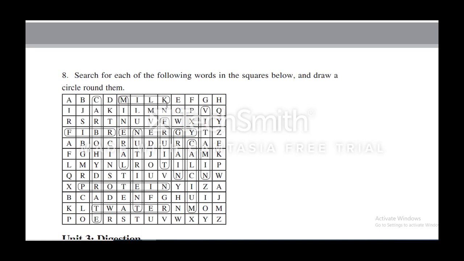This is milk, fiber, energy, protein, water, and now carbohydrates, mineral, nutrients, fruit, grain, calcium, vitamins. You can also color it.